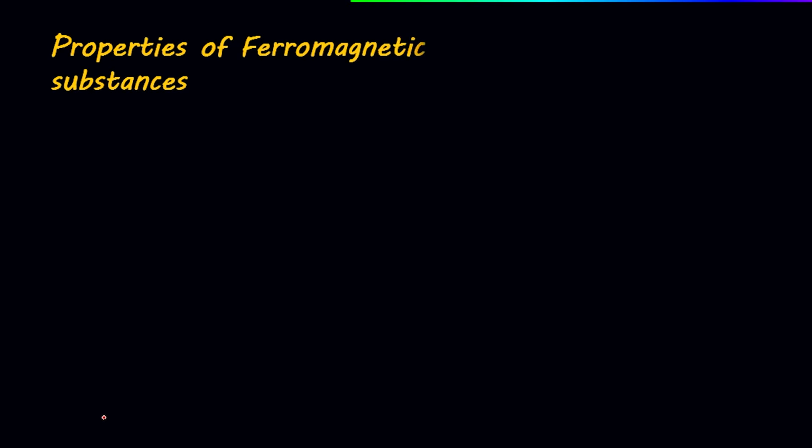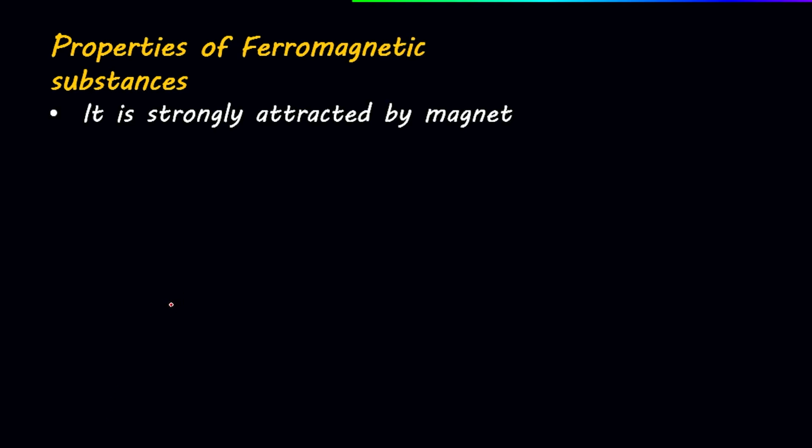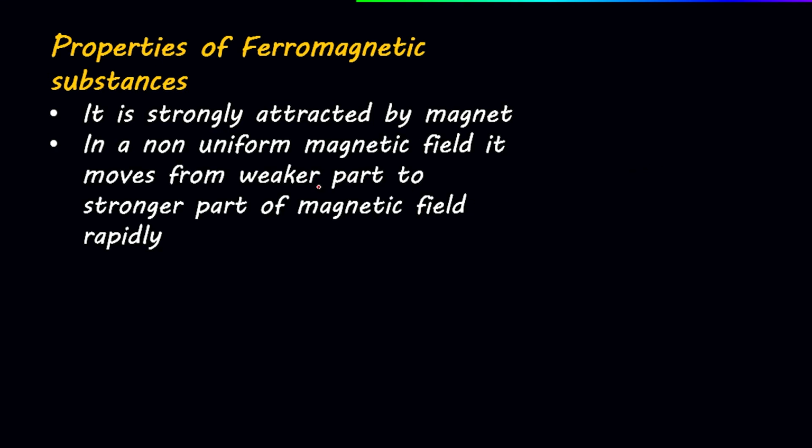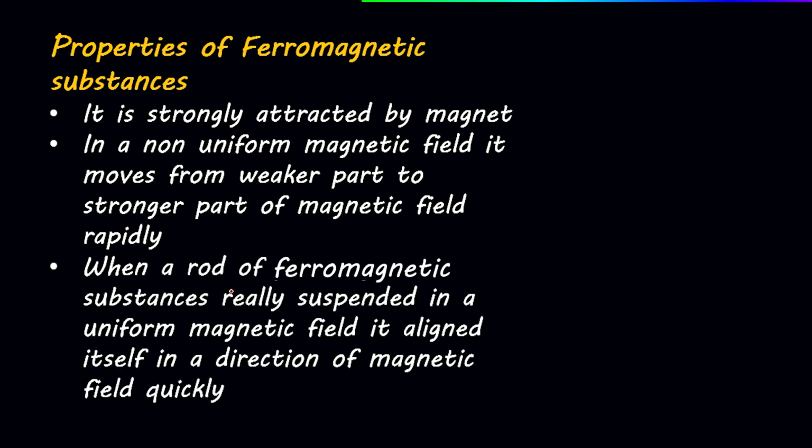Now let's discuss the properties of ferromagnetic substances. It is strongly attracted by a magnet. In a non-uniform magnetic field, it moves from a weaker part to a stronger part of the magnetic field, but this time it moves rapidly. When a rod of the substance is freely suspended in a uniform magnetic field, it aligns itself in the direction of the magnetizing field, but this time quickly. In the case of paramagnetic substances, it also aligns in the direction, but there we used the word slowly. But here, these align themselves quickly.